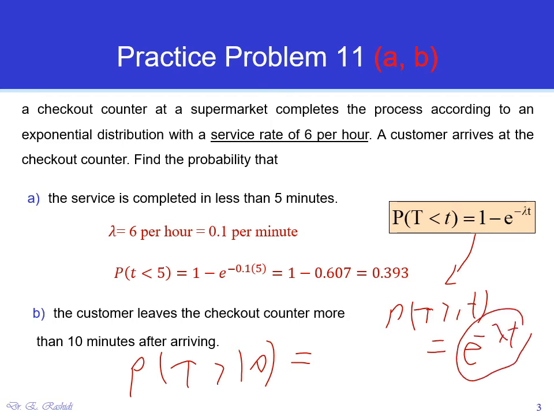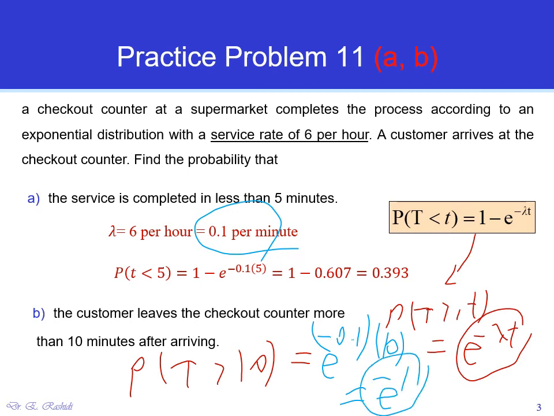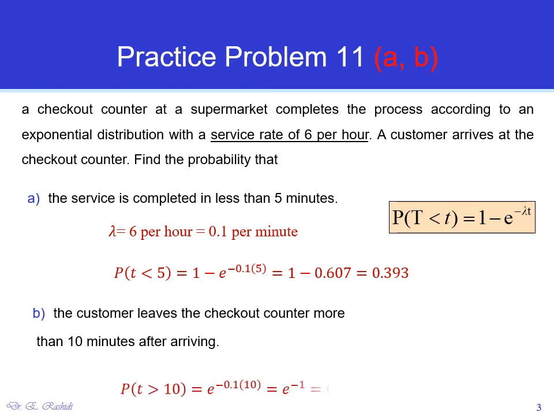So here it would be e to the power negative lambda, where lambda is 0.1, negative 0.1 multiplied by 10, which is equal to e to the power negative 1. Which is about 37% almost.